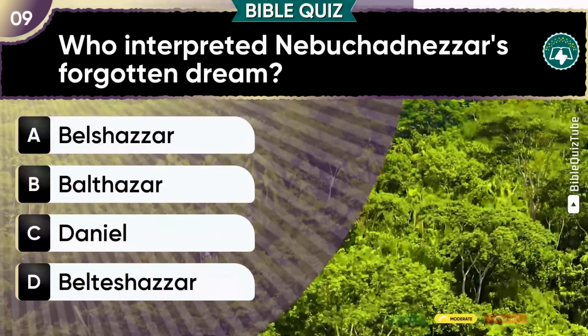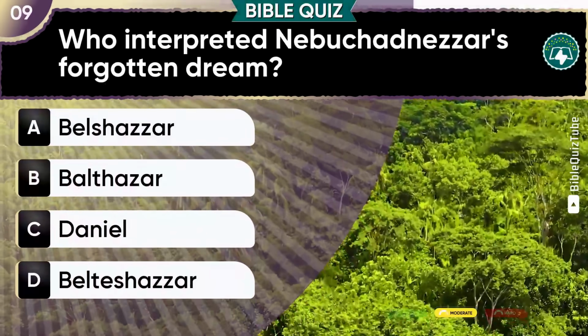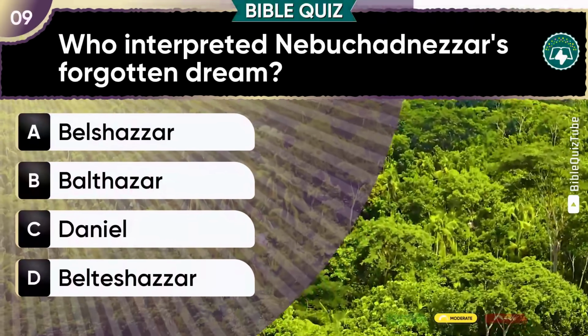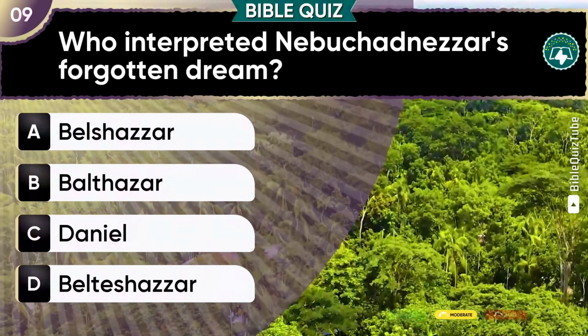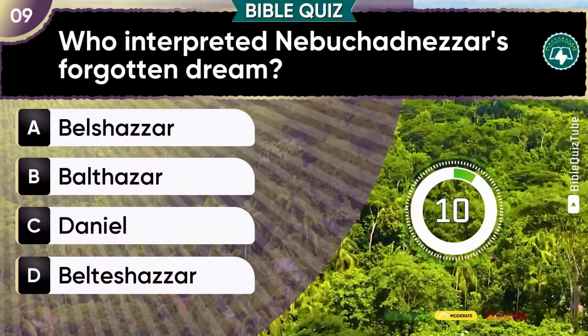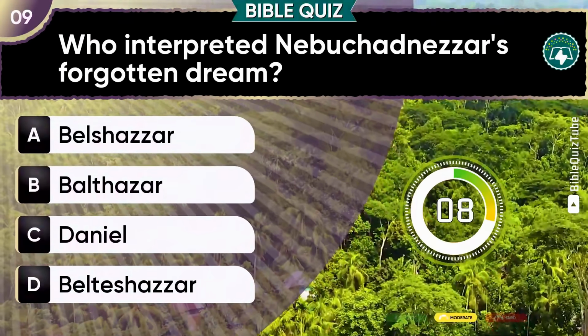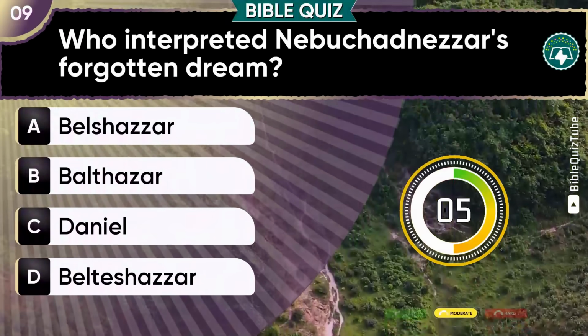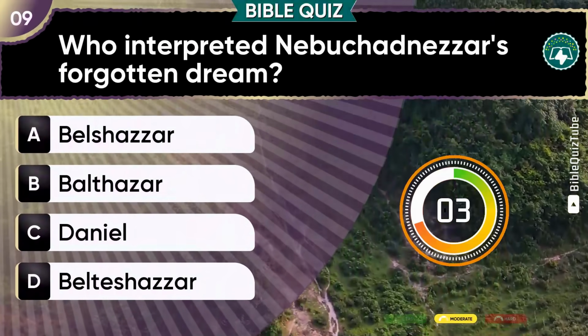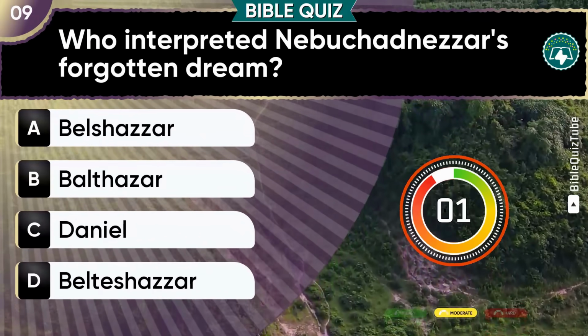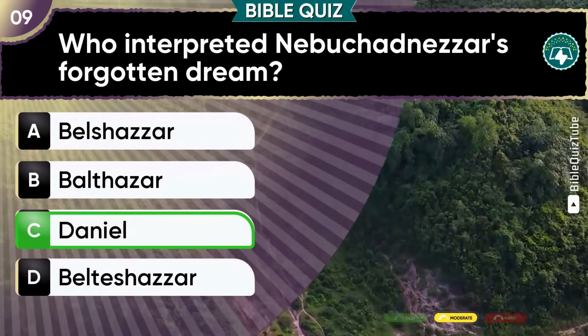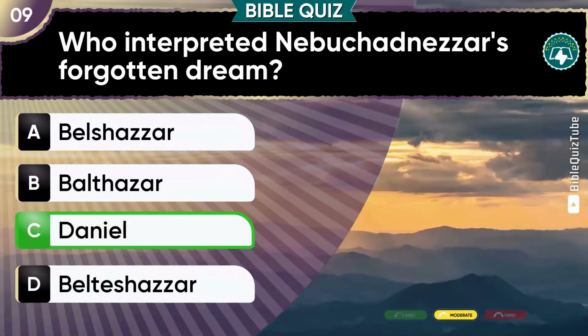Question 9. Who interpreted Nebuchadnezzar's forgotten dream? A. Belshazzar. B. Balthazar. C. Daniel. D. Belshazzar. C. Daniel is the accurate choice.